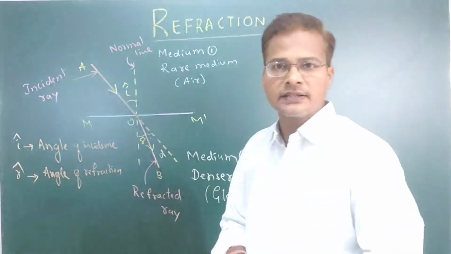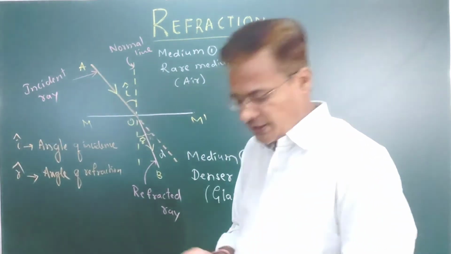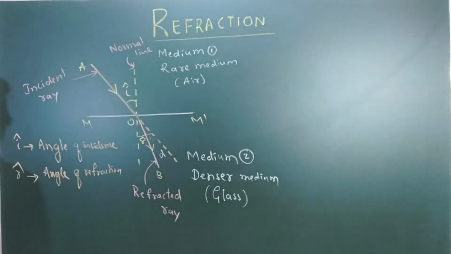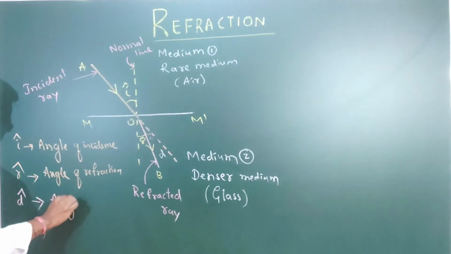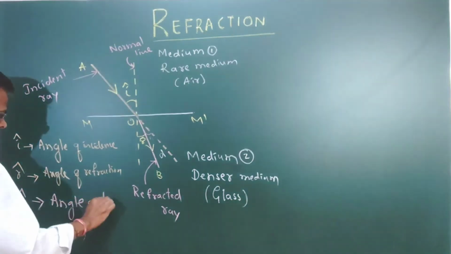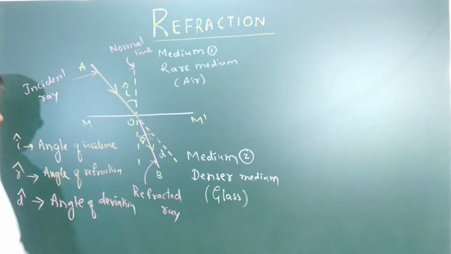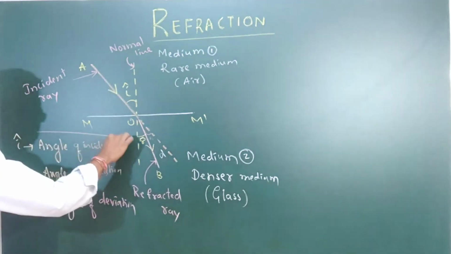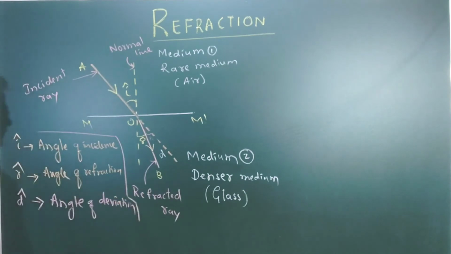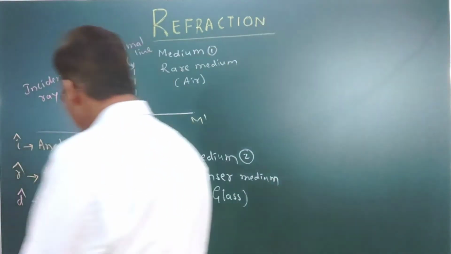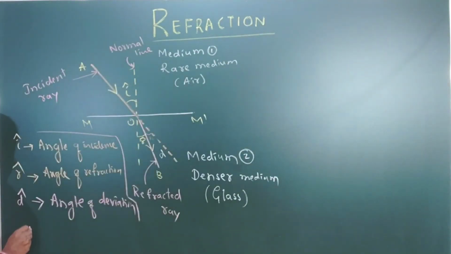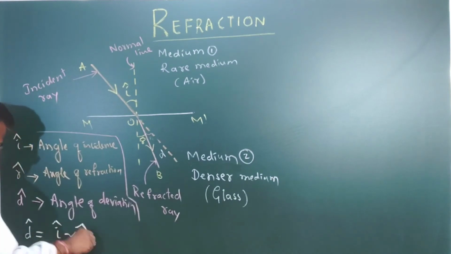So D is called the angle of deviation. The angle of deviation is the difference between the angle of incidence and the angle of refraction.